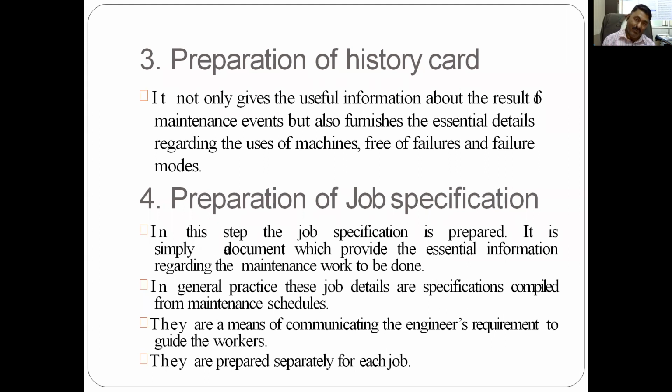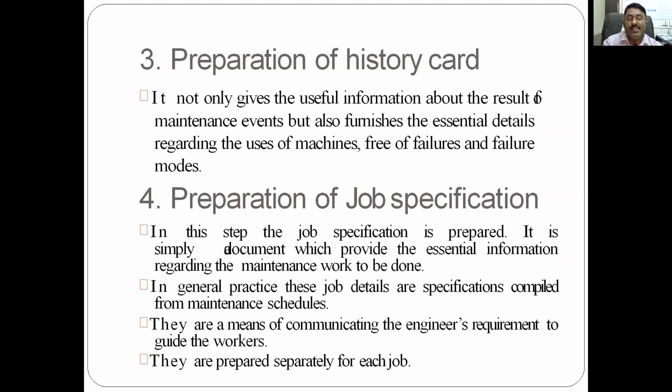If you consider any machine and I take the history for the last 5 years, then I will get all the information on maintenance events and essential details regarding the use of the machine: how many times failure occurred, what were the causes of failure, what was the mode of failure, and free of failures, etc. So this is the preparation of the history card, based on the work center or what is in the schedule list.